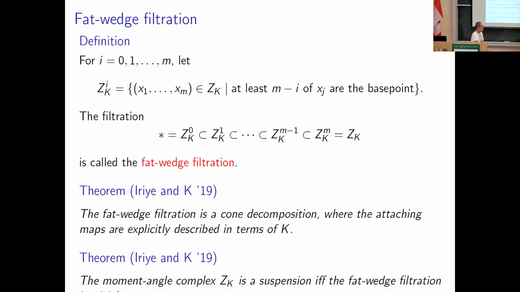The fat wedge filtration is actually a cone decomposition. I mean, ZKi is obtained from ZKi minus 1 by attaching some cones.